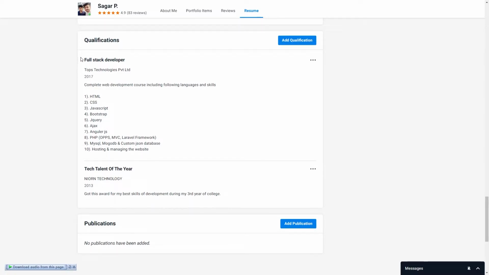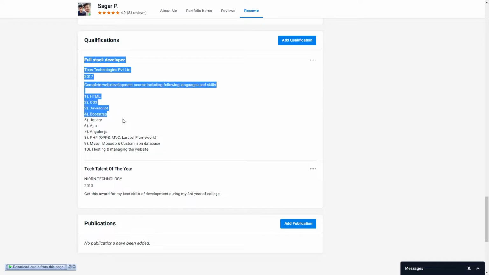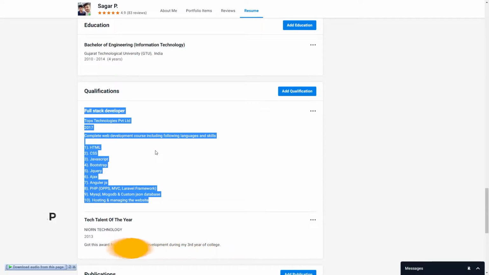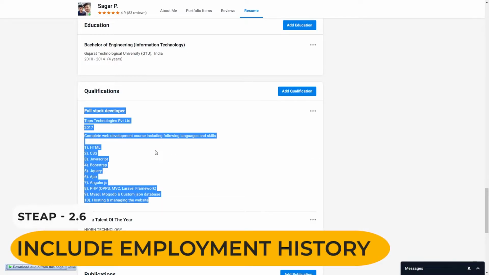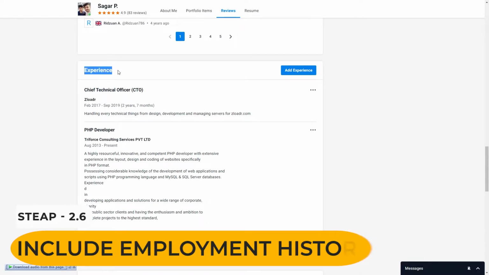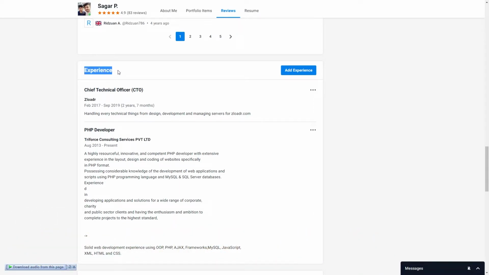So if you have any kind of certificate, you can mention that. And for those web developers, graphic designers, web designers or any other profession which you have learned from an online platform, you can also mention that under the qualifications. Now it's time to include our employment history, and under the experience you can add the employment history.